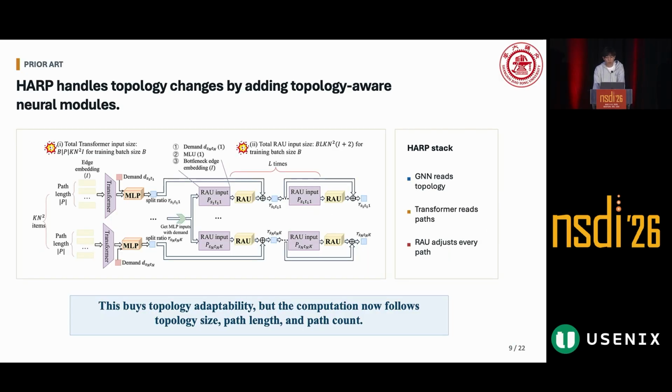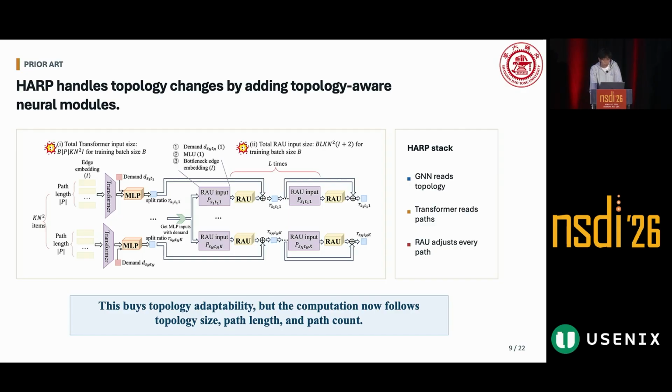To address this issue, the most representative recent work is HARP. Its approach is to stack topology-aware neural models inside the model. It uses a GNN, a graph neural network, to encode the topology, a transformer to encode paths, and a recurrent adjustment unit model to adjust each path's split ratio. This thus provides topology adaptiveness. When the topology changes, the model can still run directly.